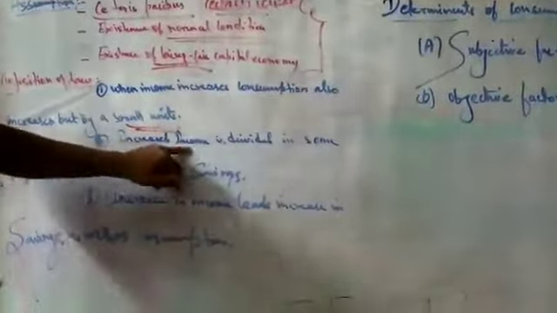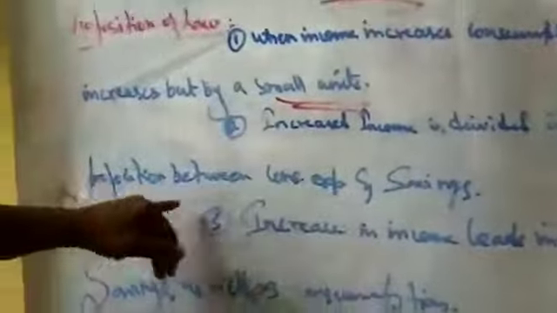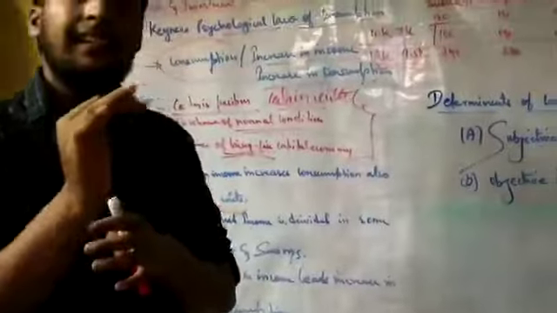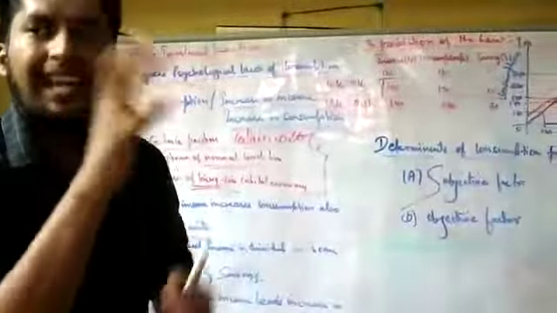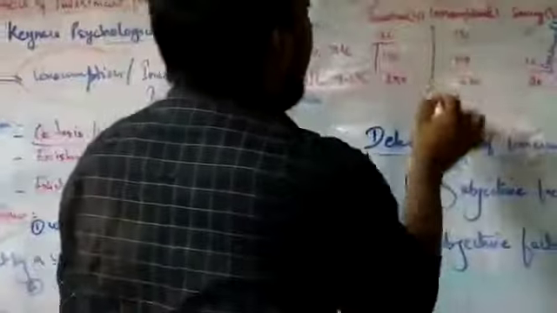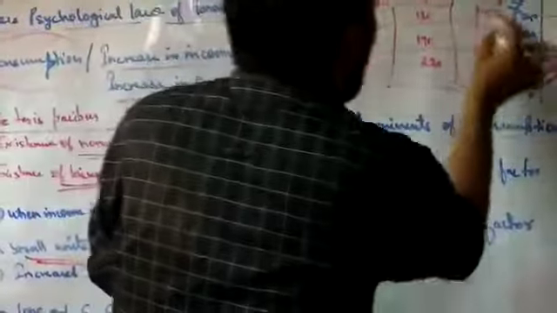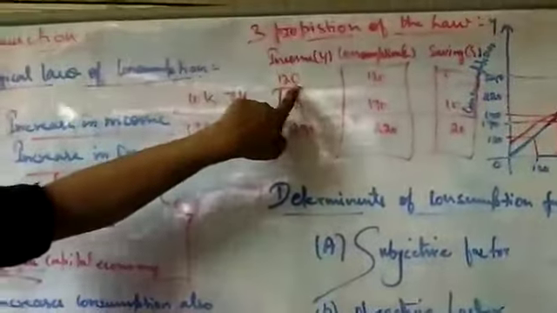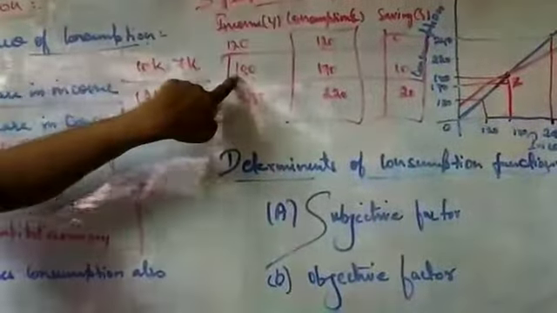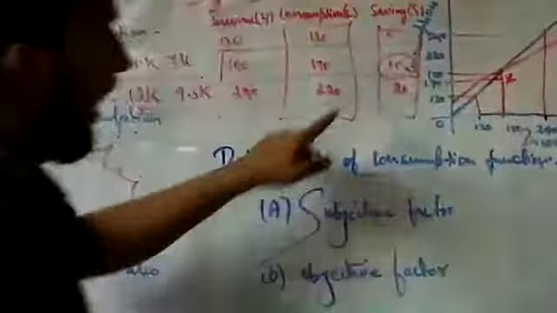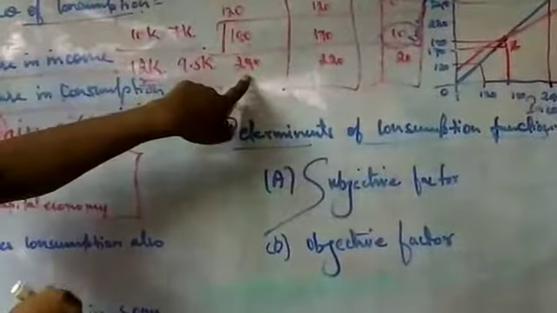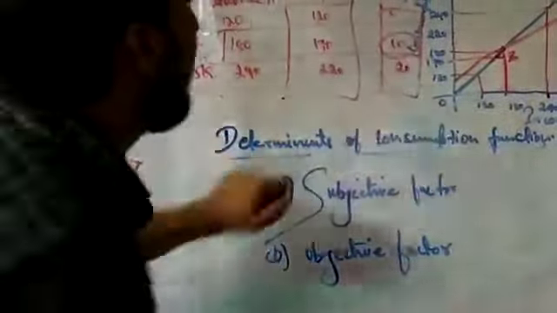Next one: the increase in income is divided in some proportion between consumption expenditure and saving. When there is an increase in income, you can analyze it with the help of what the expenditure is and what the saving is. So you will identify what is the consumption and what is the saving. See, when there was 120 income, there is 120 consumption and the saving was nil. When there is 180 of income, the consumption is 170 and 10 rupees saving is there. Again, the income is 240, consumption is 220 and the saving is 20 rupees.